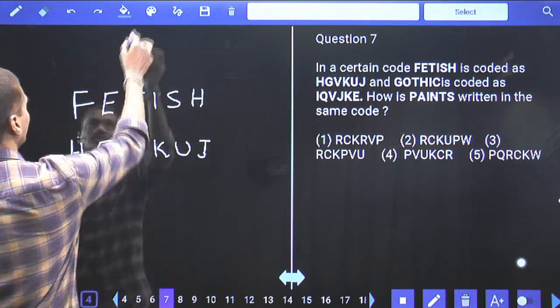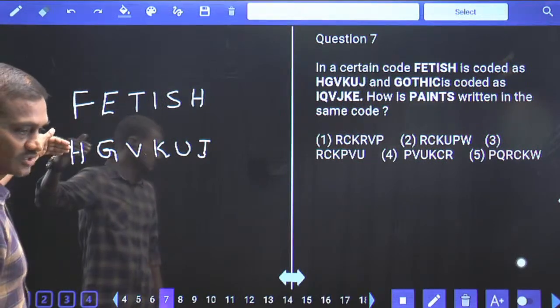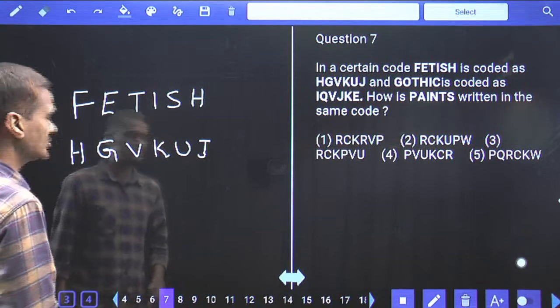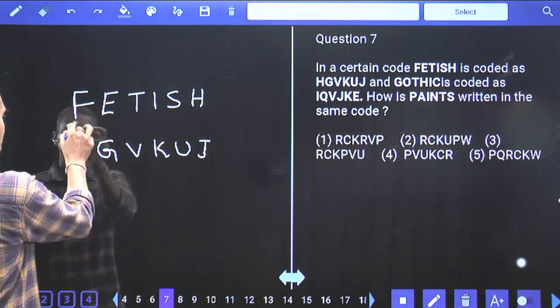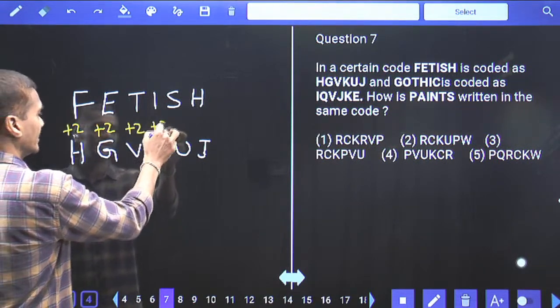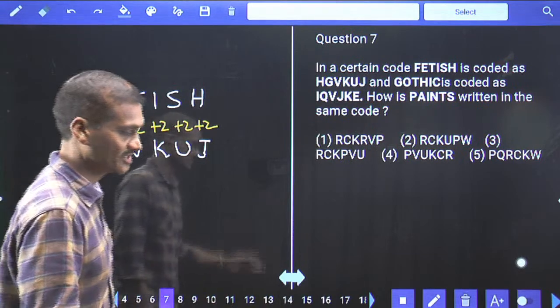Now F and H, tell me what is the difference we have. The letters in the word and the letters in the code are different from each other. As the letters are different, we need to go for the difference between the place values. F and H it is +2, E and G +2, T and V +2, I and K, S and U, H and J. That means to each of these letters, two is added.